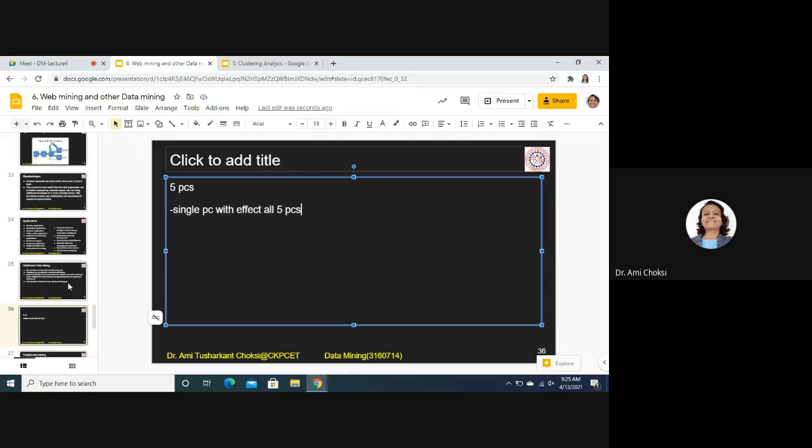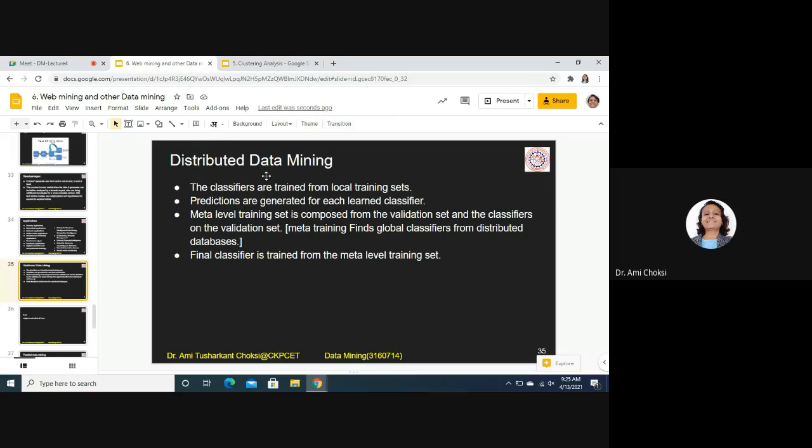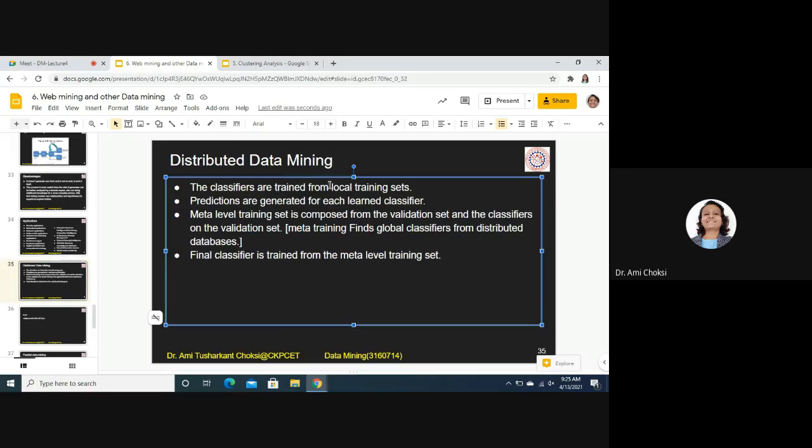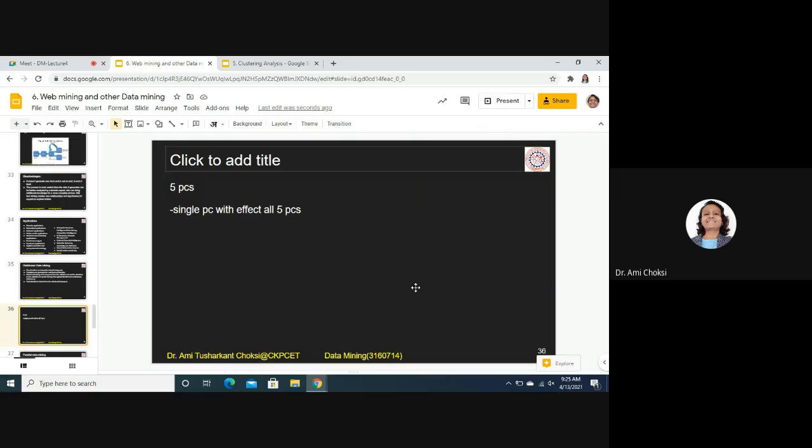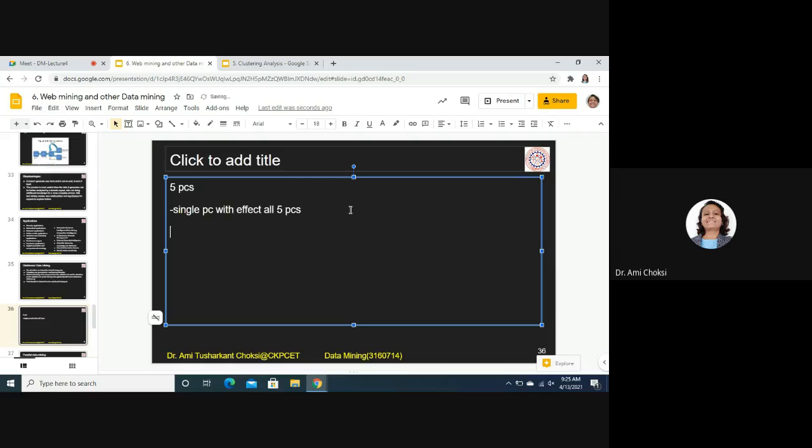Here, how do we get the classifiers? The classifiers are trained from the local training sets. What do we mean by that? That is, see, how can we get the data out of all these 5? Definitely, you should take the data from 1 PC, then second, then third, then fourth, then fifth, and then you combine, isn't it?